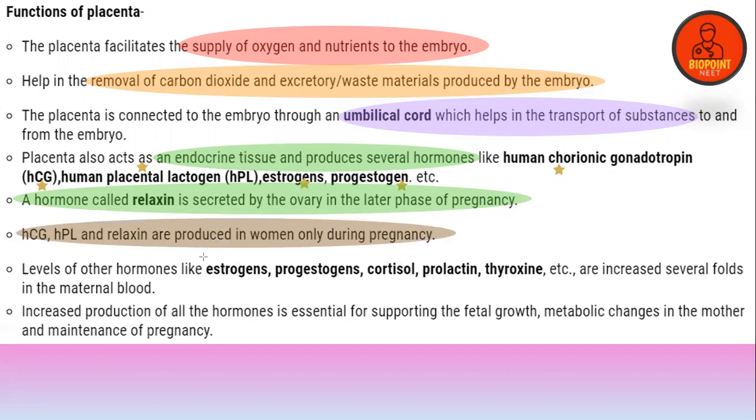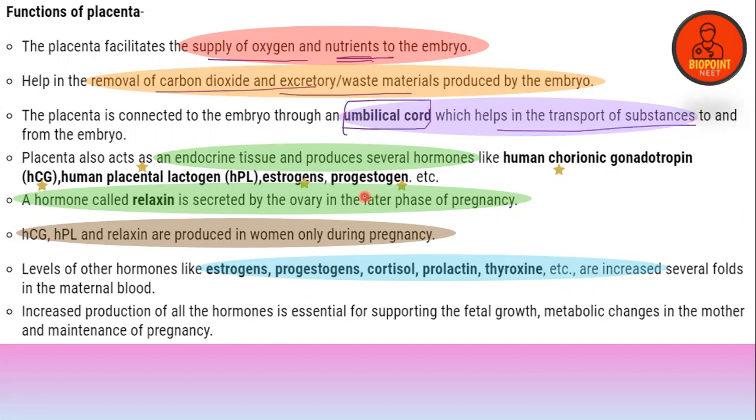Levels of other hormones are increased several fold in the maternal blood. So what are the important points again? Supply of oxygen and nutrients, and removal of carbon dioxide and excretory waste. The umbilical cord helps in the transport of substances.